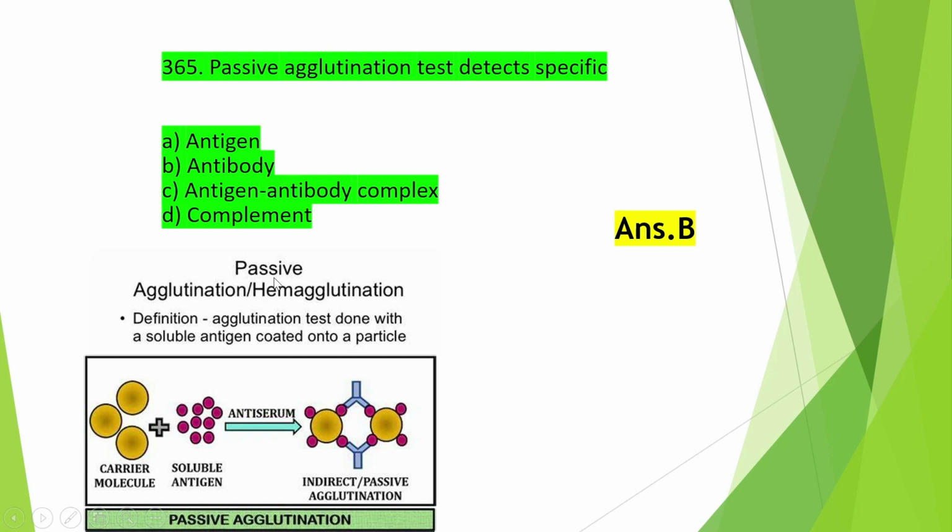So what is passive agglutination test? It is an agglutination test done with a soluble antigen coated onto a particle. So here is the carrier molecule. We add this soluble antigen to this carrier molecule, and then we add the antiserum. So here the indirect or passive agglutination is done. Okay, so this is a passive agglutination.